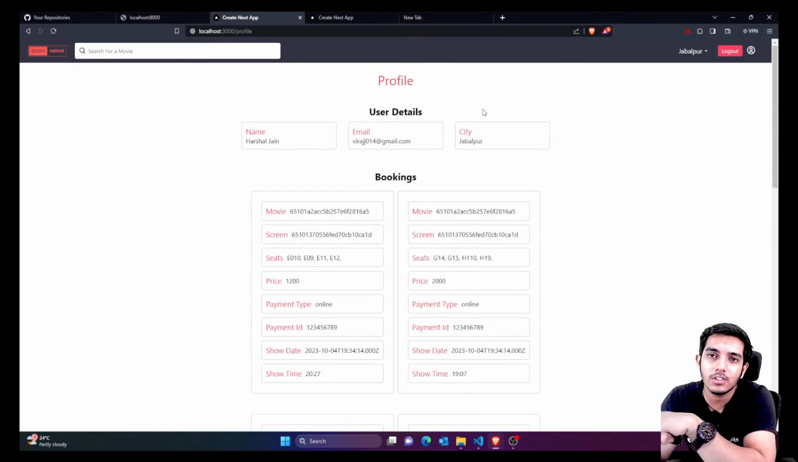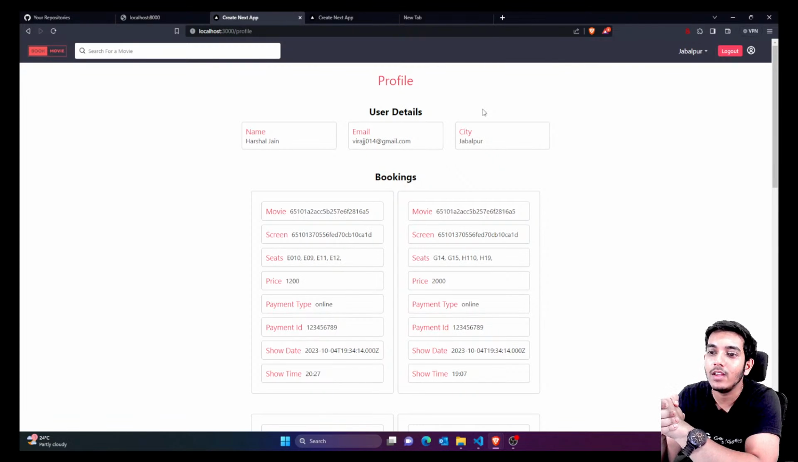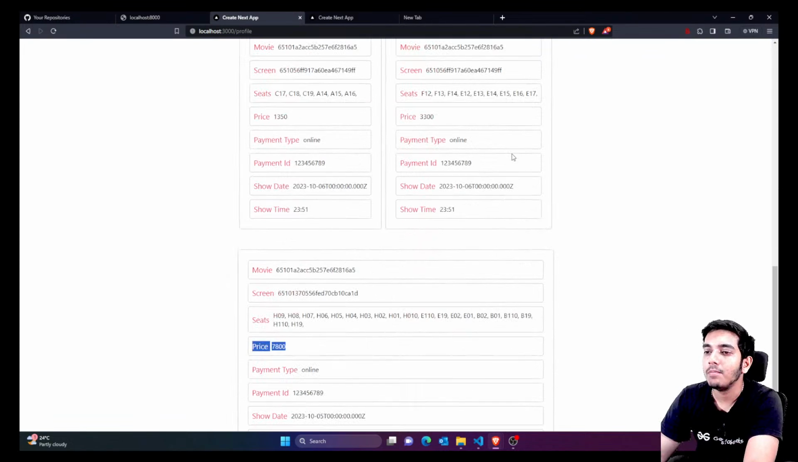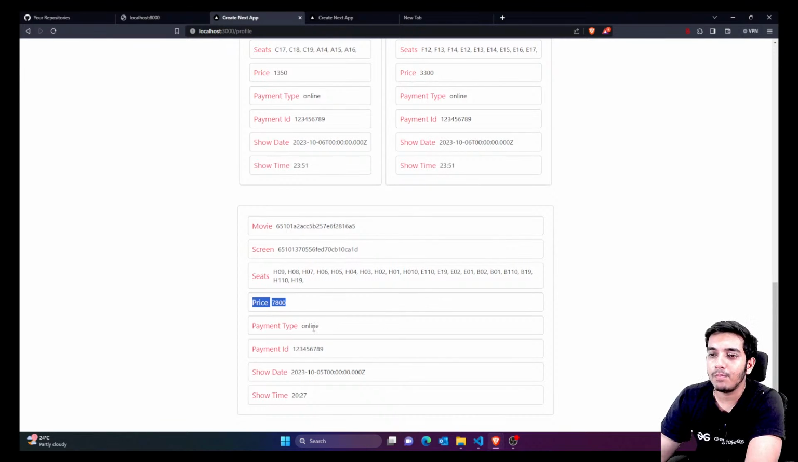If someone is working on system design, they know how complicated these things are. You have to book things, you have to get the screen, you have to get the movie, you have to get the payment, you have to get the price, what's the type of seat. All of these things have been covered here. Okay, so one thing is payment gateway type.